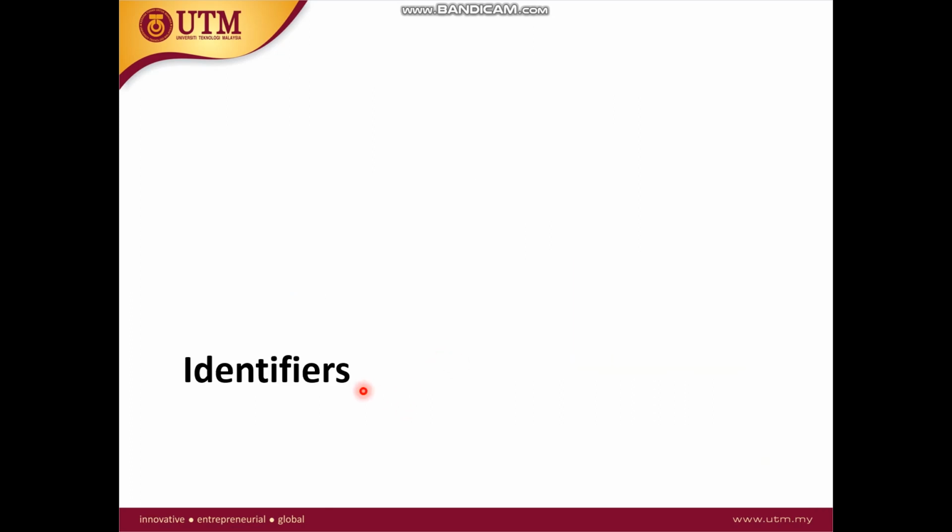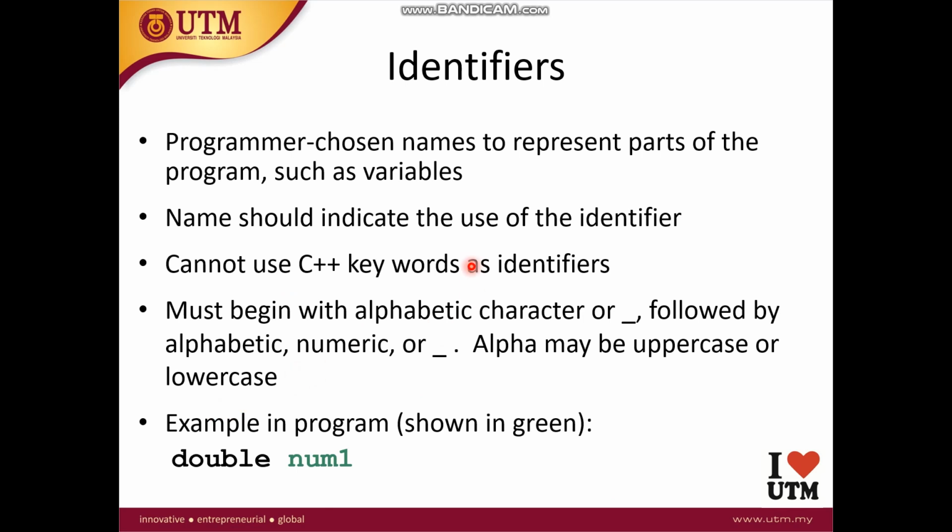Okay, we are going to talk about identifiers. So what is an identifier? An identifier is a programmer-chosen name. Okay, it is a programmer-chosen name in order to represent some part of your program, like variables, like functions, and those kinds of things. And it says the name should indicate the use of the identifier. What does that mean? You should use a proper name in order to not make trouble for you in the future. You need to give the variable or the functions a proper name.